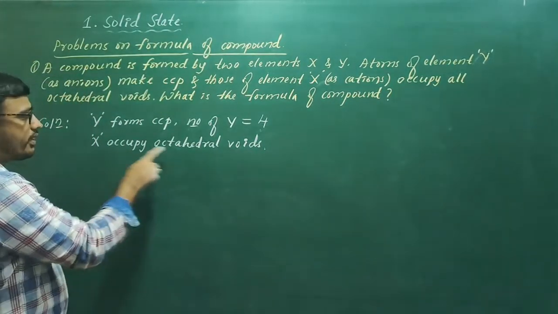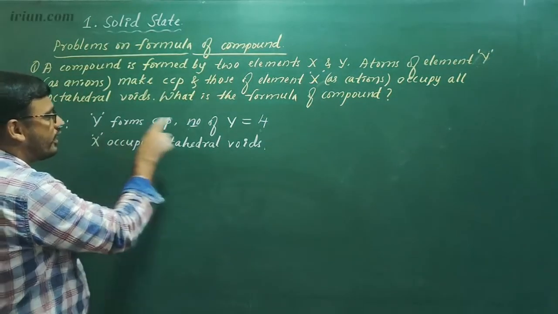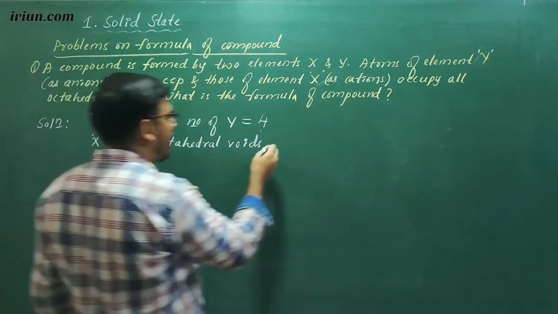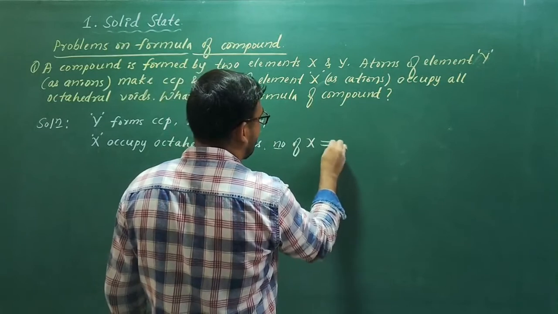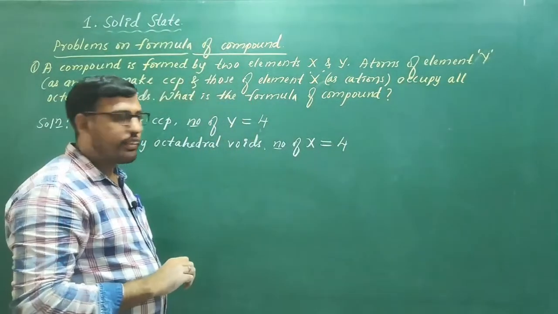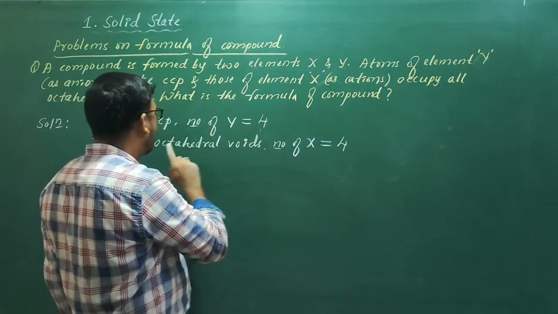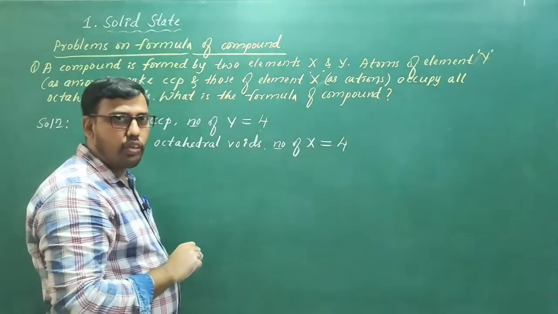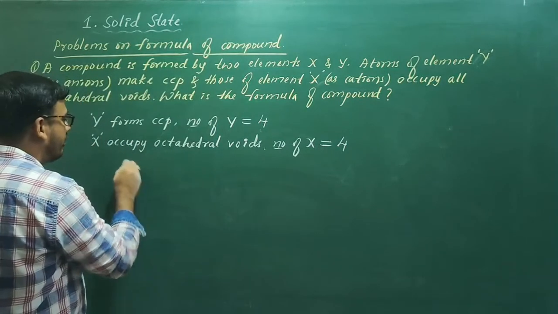As X is present in octahedral voids, and the number of close packed spheres Y is 4, the number of X which occupy octahedral voids is equal to 4 only. We have already studied, if the number of close packed spheres is n, then the number of octahedral voids generated would be n only. So what is the ratio of the elements X and Y?